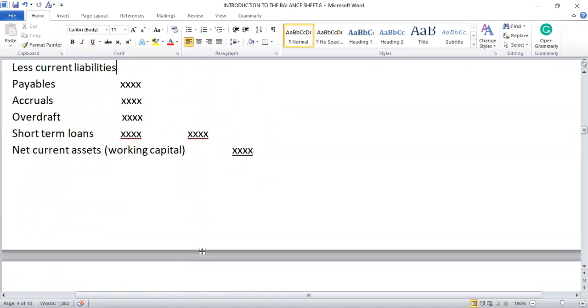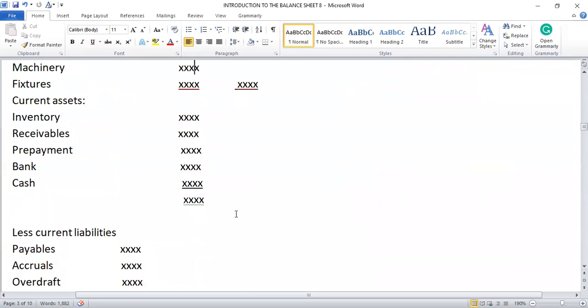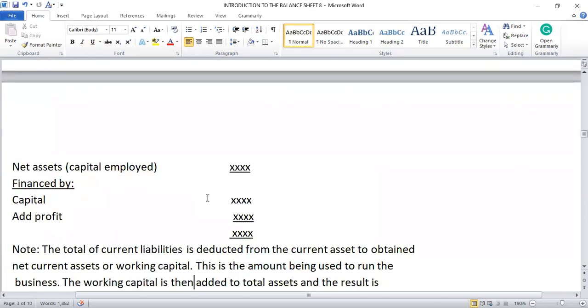Then we have the current liabilities, and current liabilities should be deducted from what? The current assets. So the current liabilities are payables, this amount; accruals, this amount; overdraft, this amount; short-term loan, this amount. This is the total. Then we deduct it from the current assets so that we get this amount.